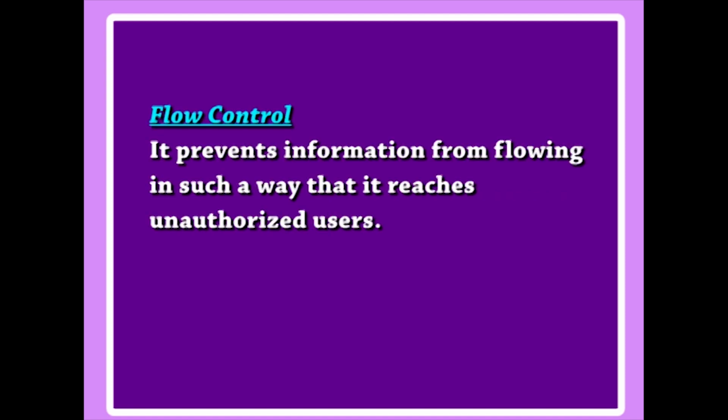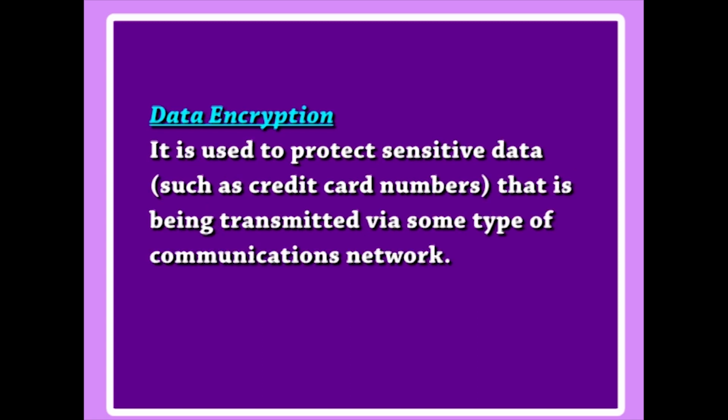Another security issue is that of flow control, which prevents information from flowing in such a way that it reaches unauthorized users. A final security issue is data encryption, which is used to protect sensitive data such as credit card numbers that is being transmitted via some type of communications network.